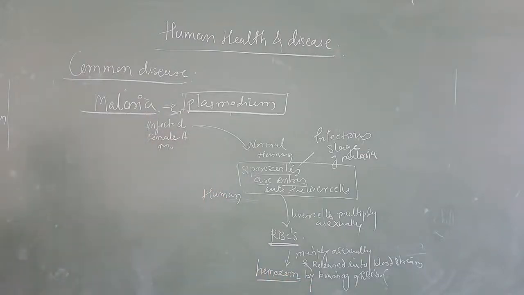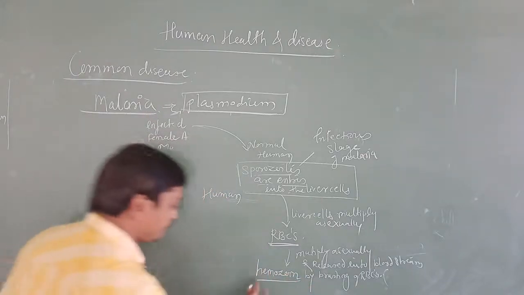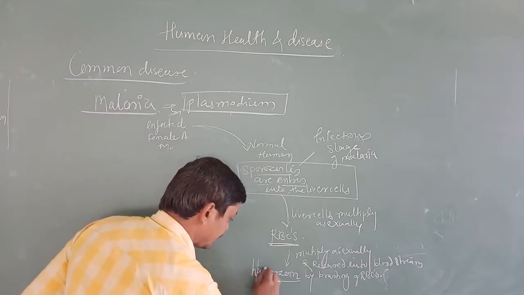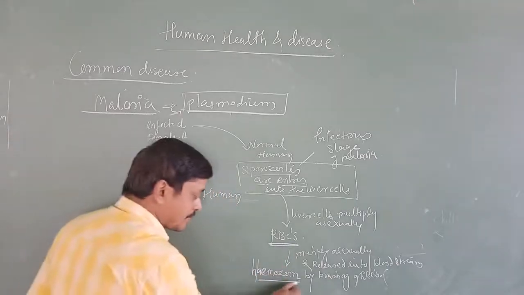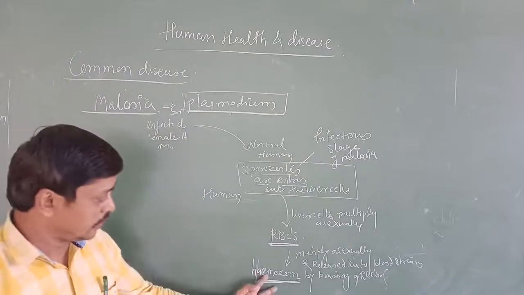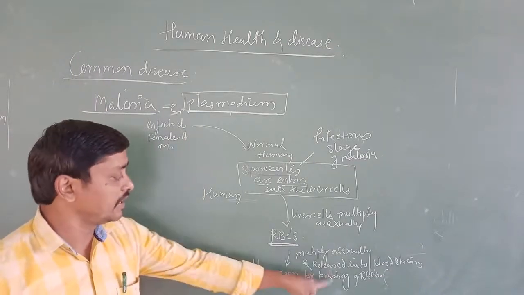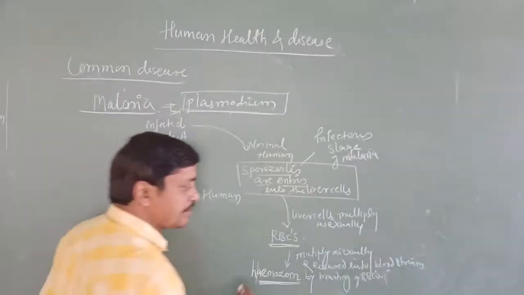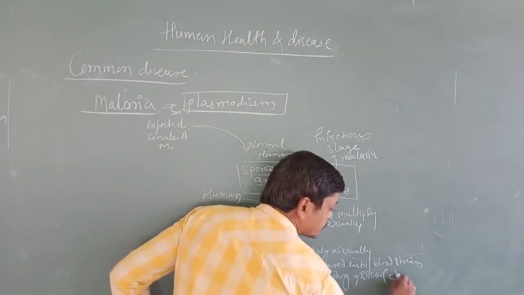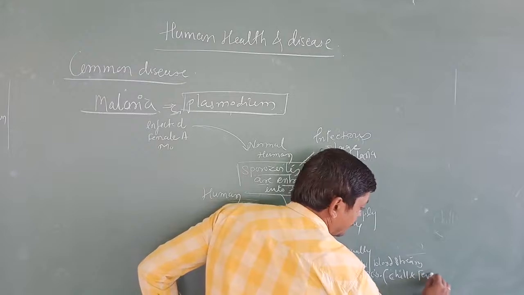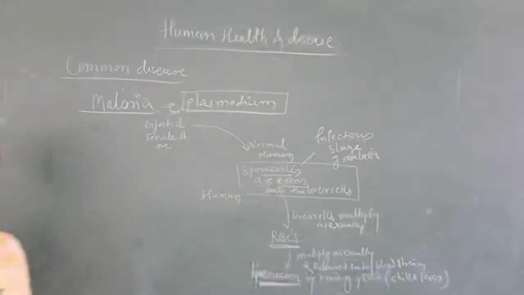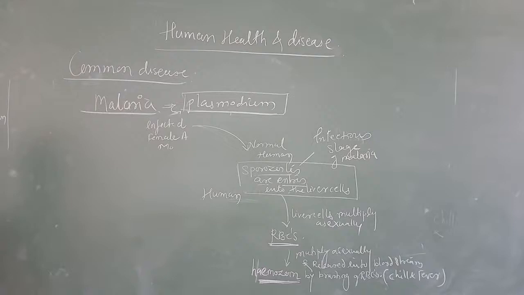What I have written on the board? Hemozoin. Hemozoin is a toxic substance which is released after the bursting of RBCs, and it causes chill and fever frequently. So this is about first the liver cells, then asexual reproduction taking place in RBCs.